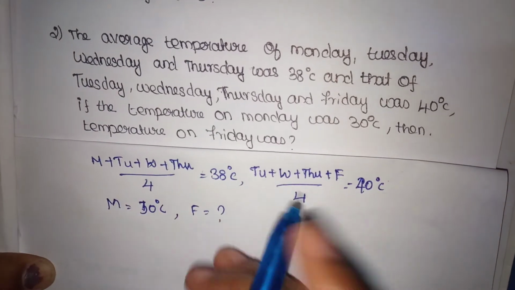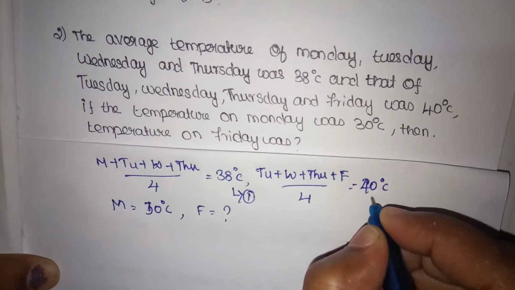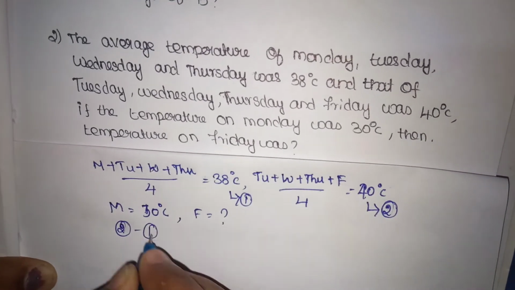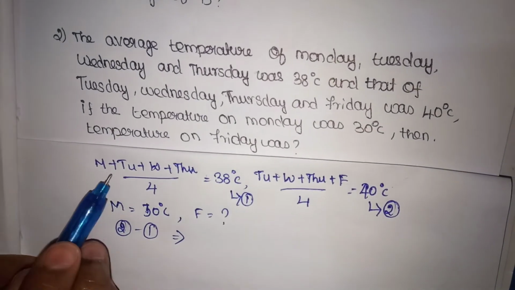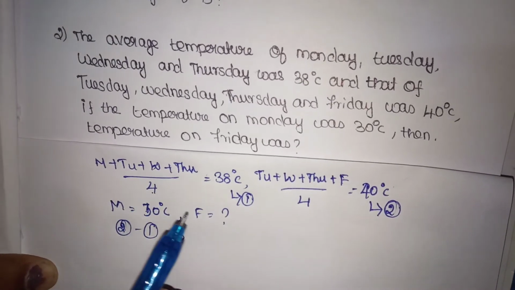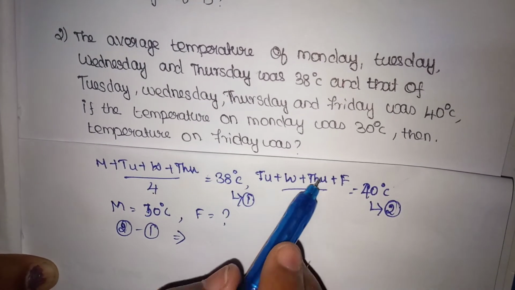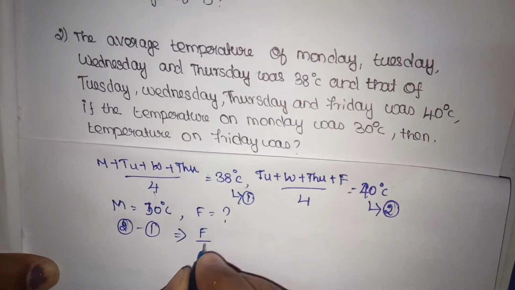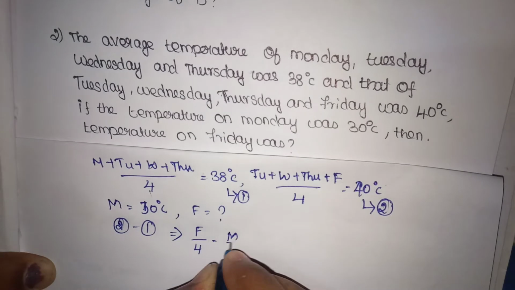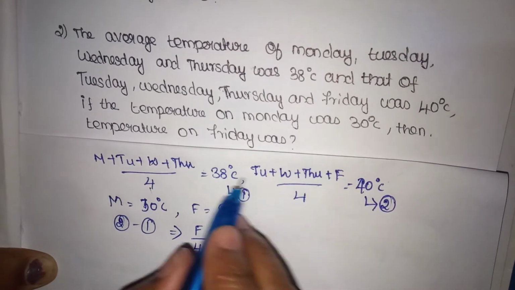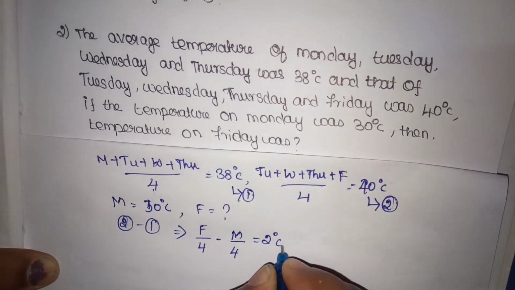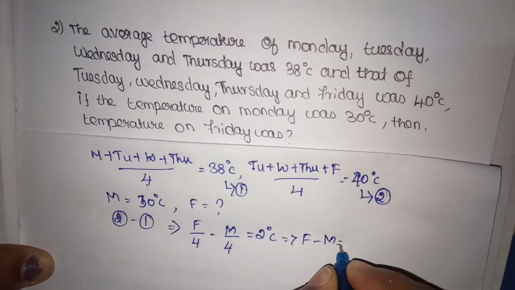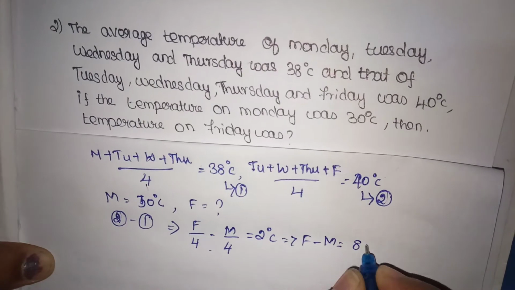See here, if we subtract equation 1 from equation 2, so equation 2 minus equation 1, what will we get? Tuesday by 4, Wednesday by 4, Thursday by 4 is the same in both, so this common term will get cancelled. The remaining part will be Friday by 4 minus Monday by 4, which will be equal to 40 minus 38, 2 degrees Celsius. So Friday's temperature minus Monday's temperature will be equal to 2 into 4, 8 degrees Celsius.